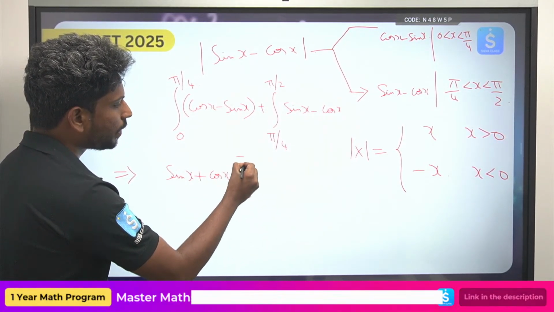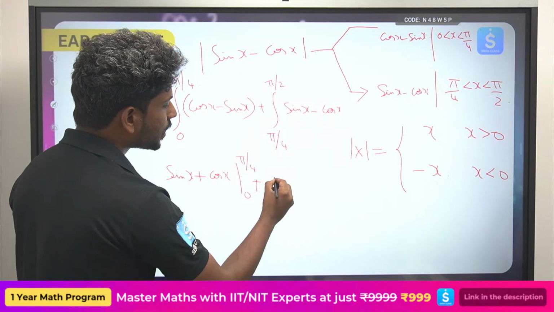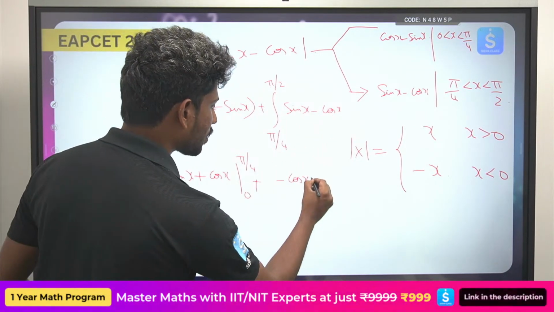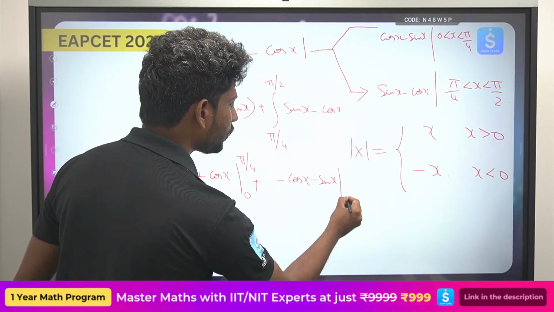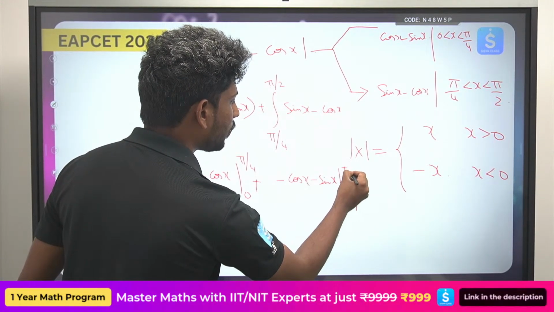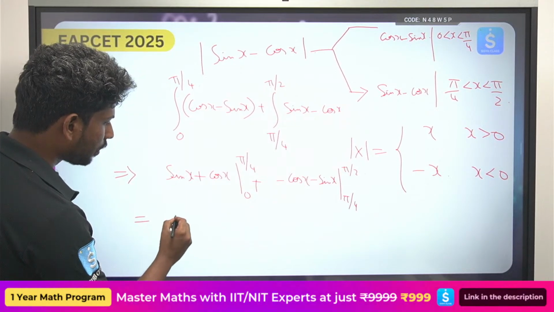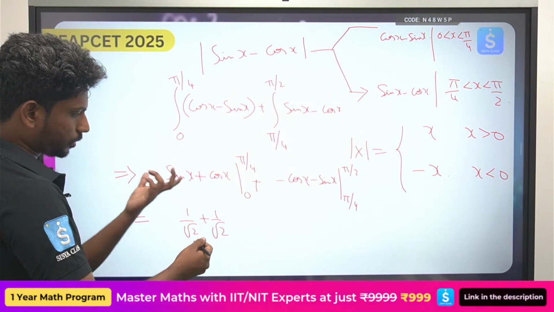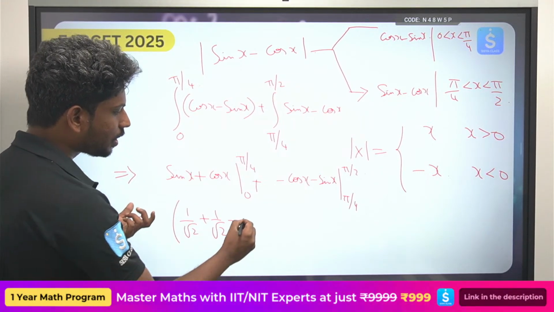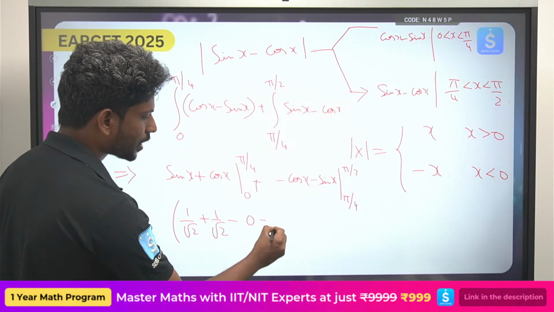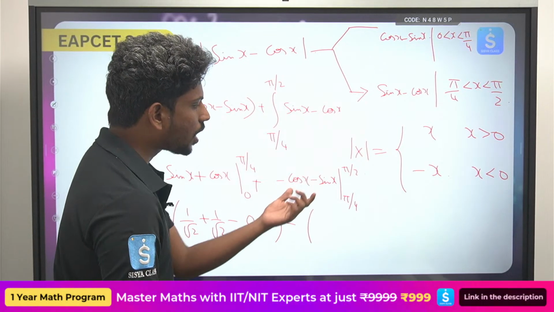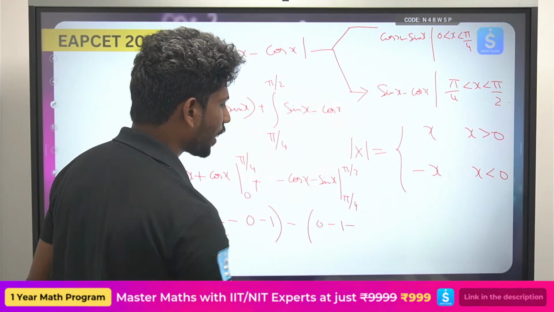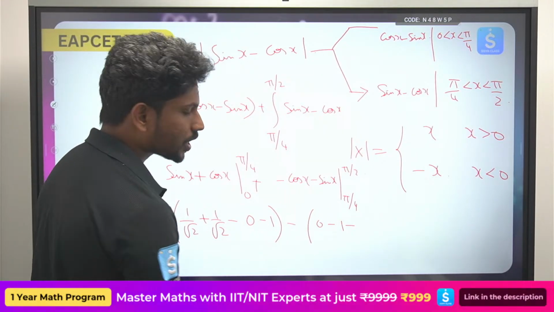So from 0 to pi by 4, the integral of cos x is sin x, and similarly the integral of sin x is minus cos x, so it will be minus sin x from pi by 4 to pi by 2. Okay, so sin pi by 4 minus sin 0, the value is 0, and cos 0 value is 1. Minus of cos 90 value is 0, sin 90 value is 1, minus cos 45 value is